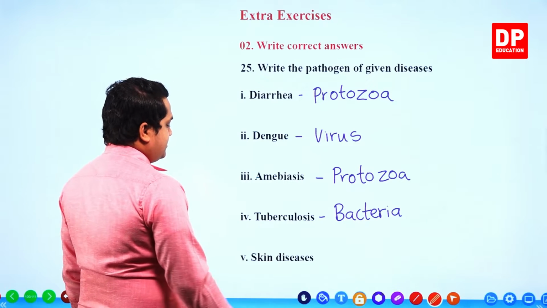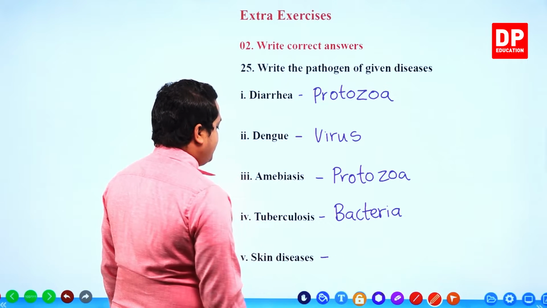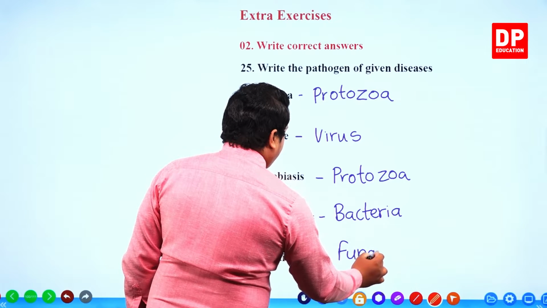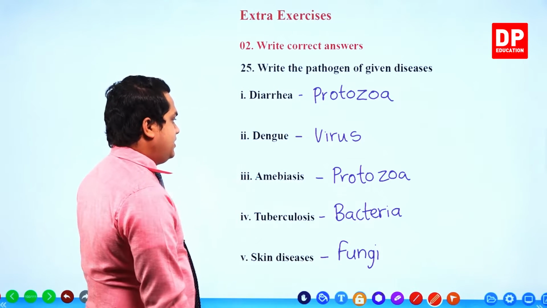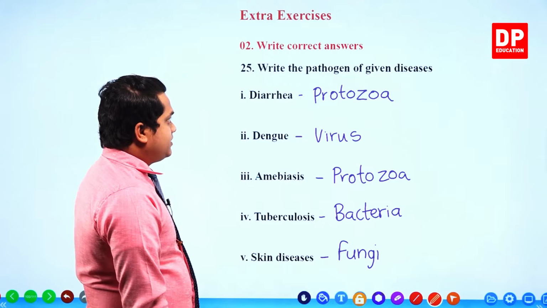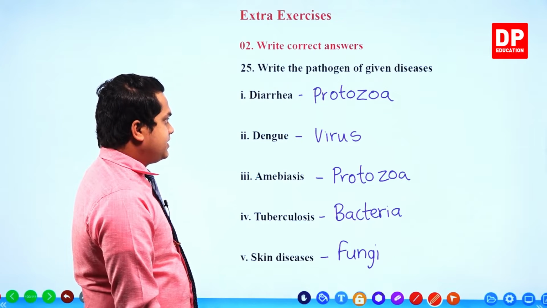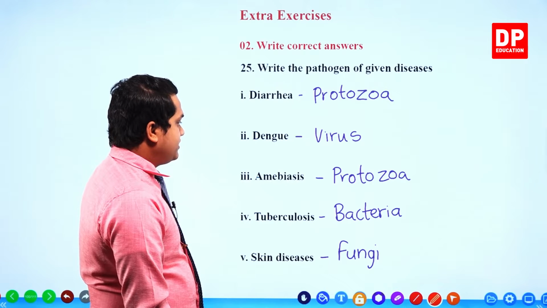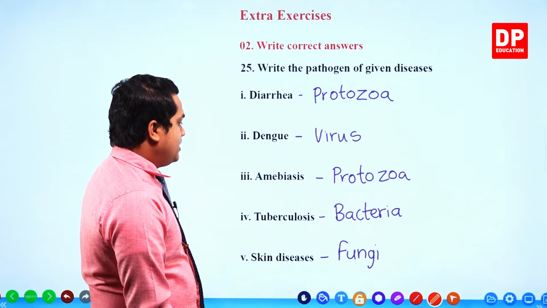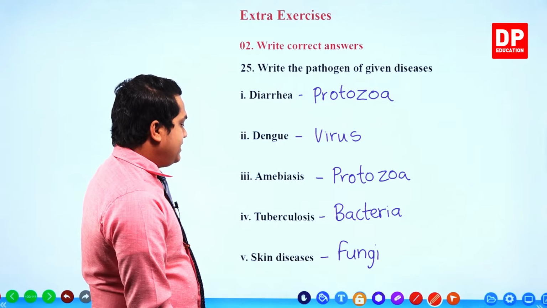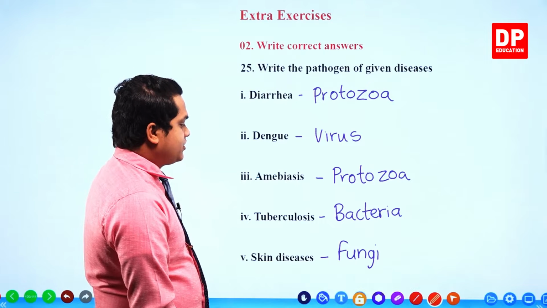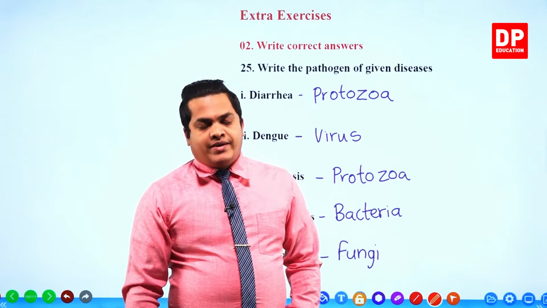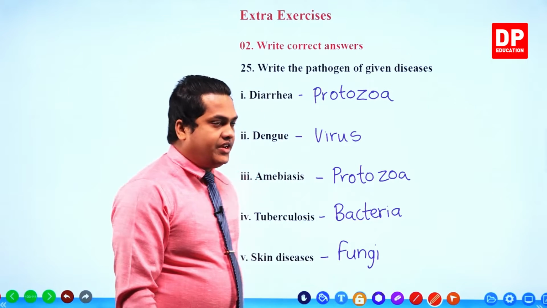Skin diseases. You know that skin diseases are mainly created because of fungi. So these are the pathogens of the diseases given: diarrhea because of protozoa, dengue by virus, amoebiasis by protozoa, tuberculosis by bacteria, and skin diseases by the action of a fungus. Right, my dear children. Then let's move on with the next question.